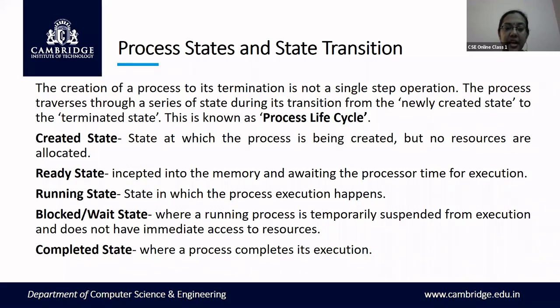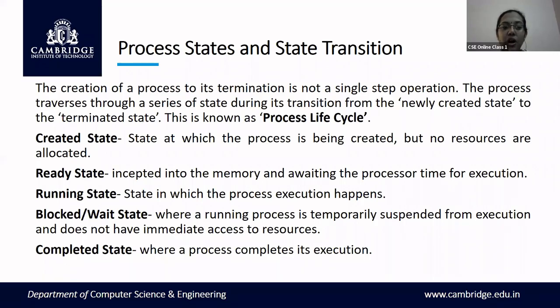Next, the running state. When the process enters the CPU, it has acquired the processor, and it has started to run, or execute. Then that state is called the running state. The next state is the blocked or wait state.